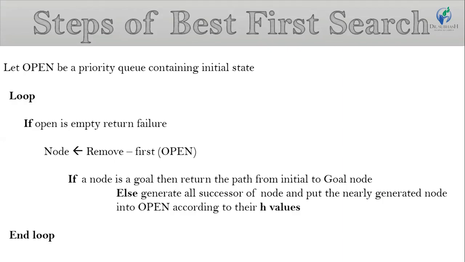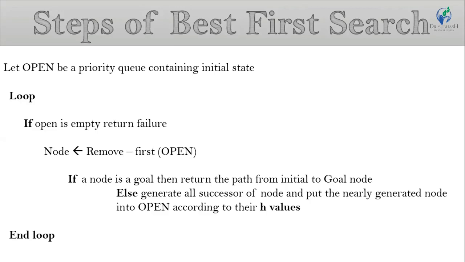Otherwise, remove the first node from open, and call it node. If node is a goal, then return the path from the initial node to the goal node. Else, generate all successors of node and put the newly generated nodes into open according to their H value. Here, H value means heuristic value. Then we close our loop.